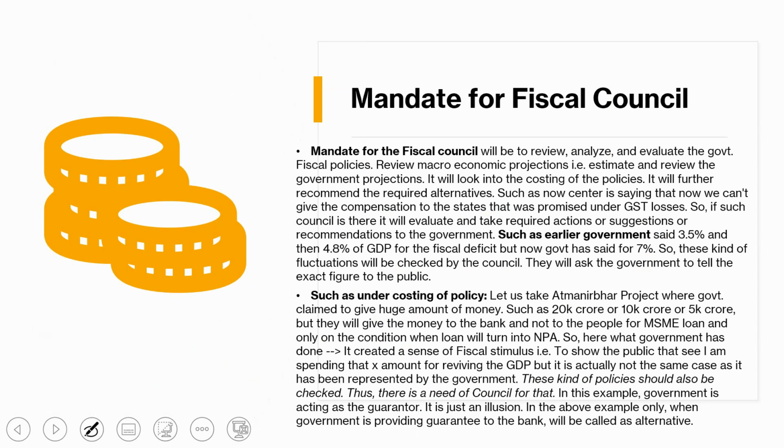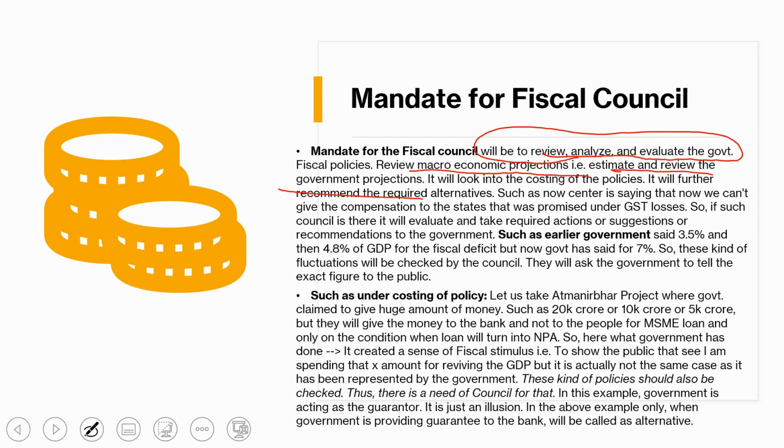So what are the mandates for the fiscal council? What does the fiscal council need to do? The fiscal council will review, analyze and evaluate government policies. Whatever policy the government introduces, they will review it, analyze it and evaluate it. They will also review macroeconomic projections, that is, estimate and review the government's projections.